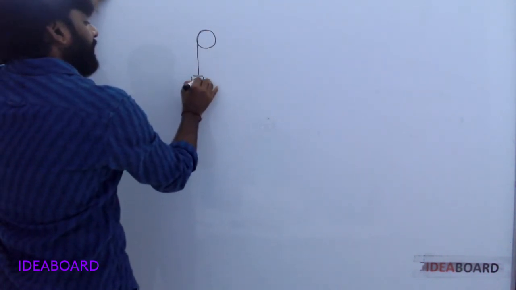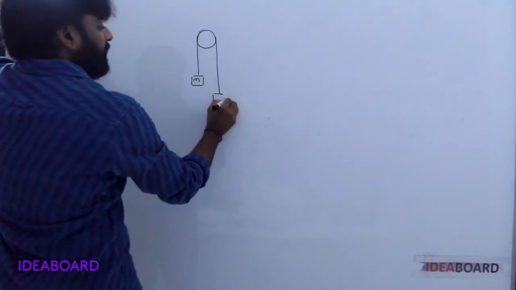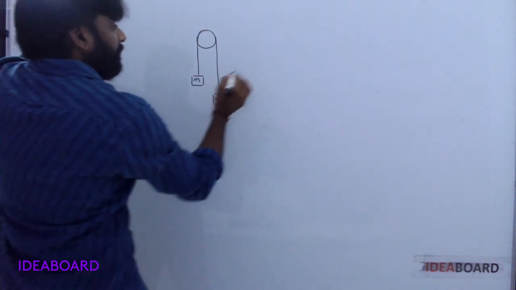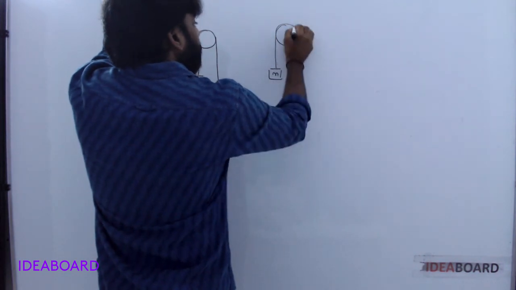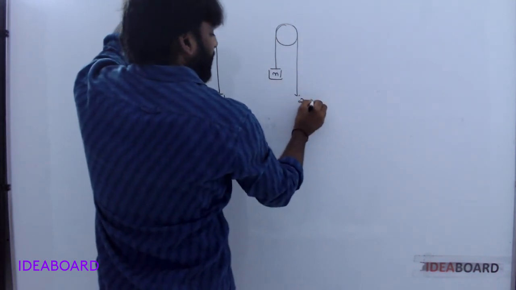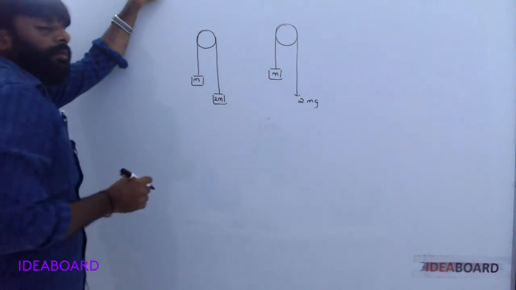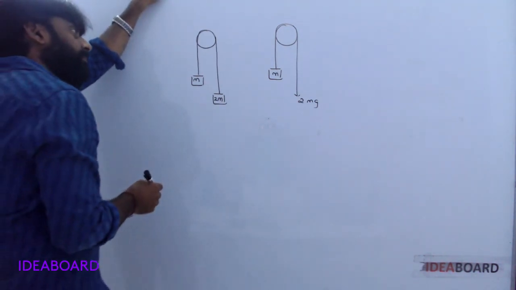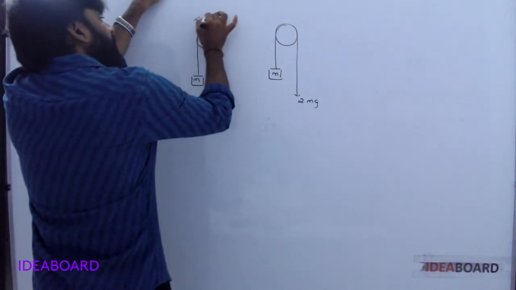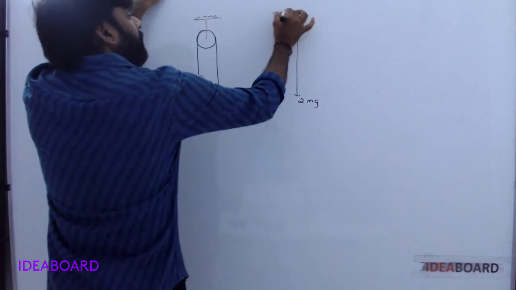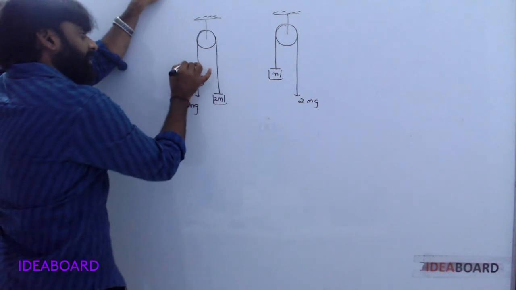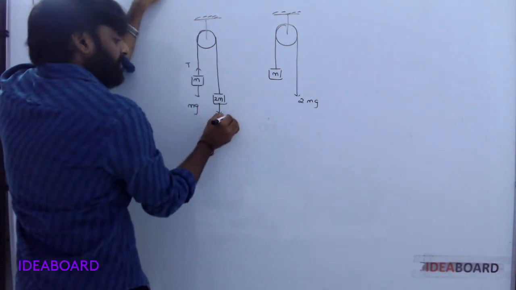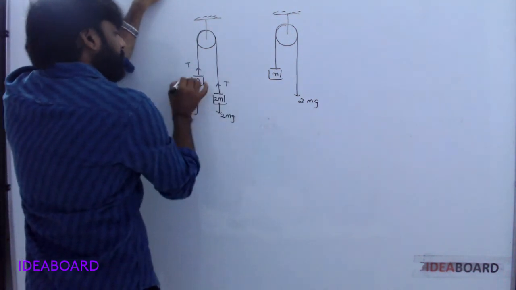Here M. This one is 2M. M. Here applied force is 2mg. What is the acceleration ratio? See, first of all, mg downwards, tension upwards. 2mg downwards, tension upwards.